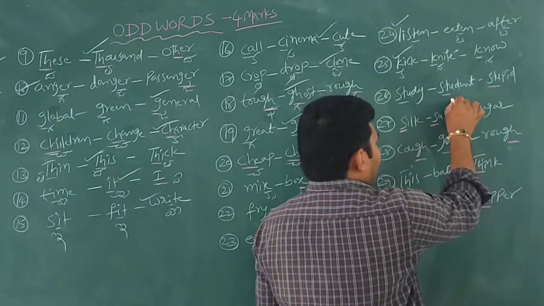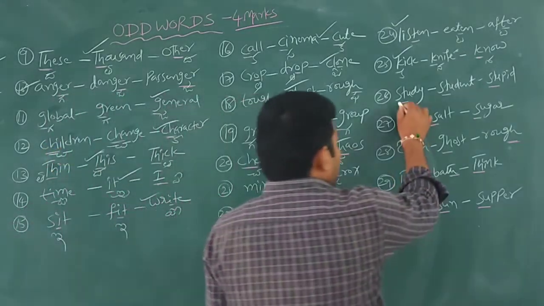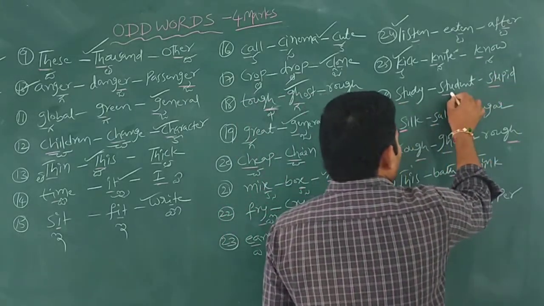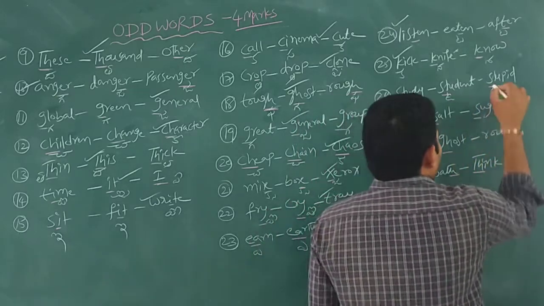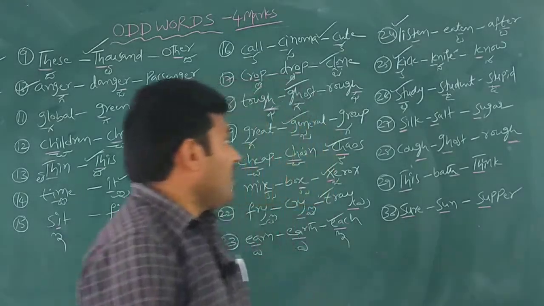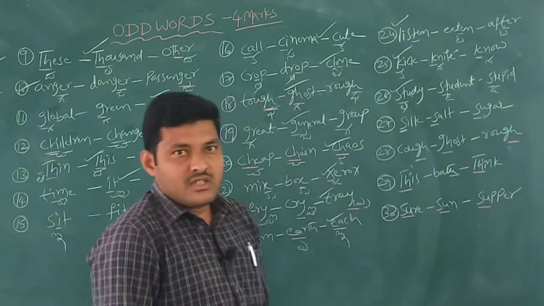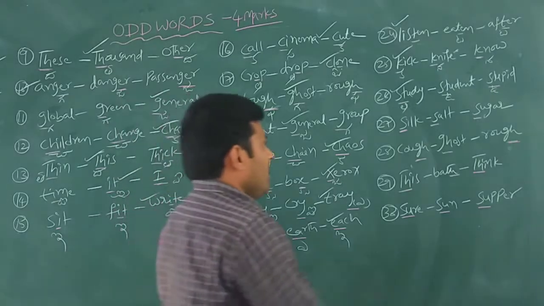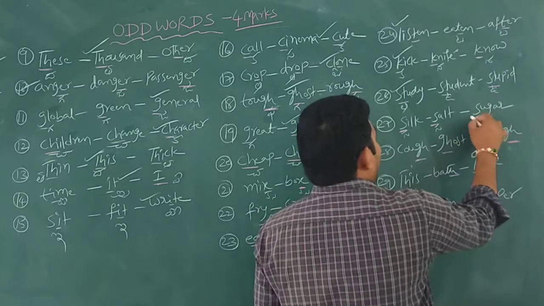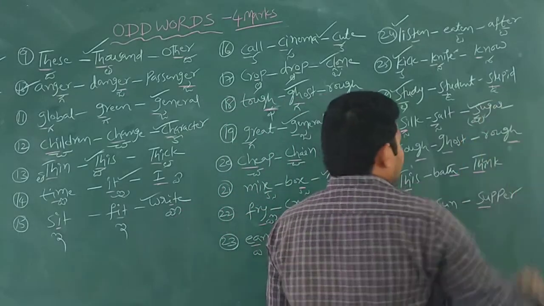Study, student, stupid. ST, ST, ST. Study, student, stupid, star pass normally. Our answer is study. And silk, salt, sugar. Sa, sa, but here it is sha, not sa. It is sugar, so that's why our answer is sugar.